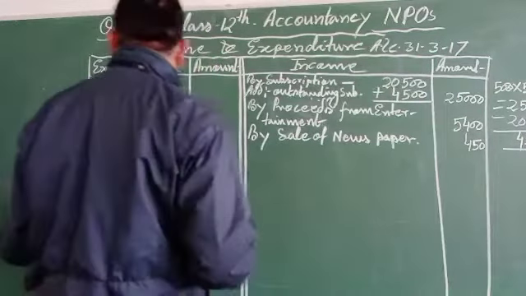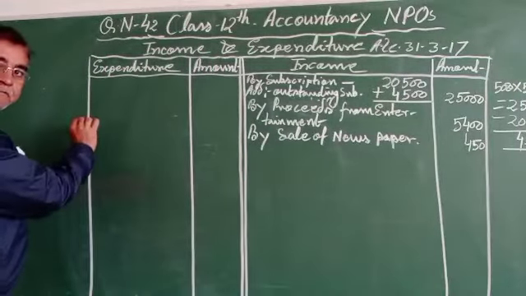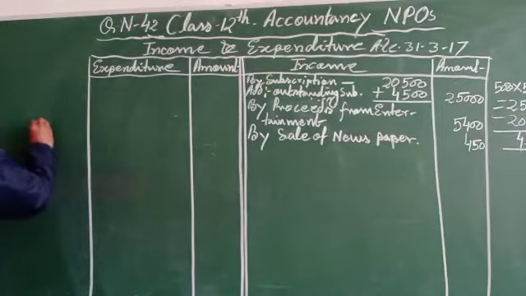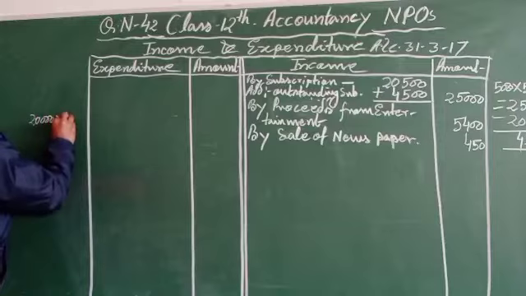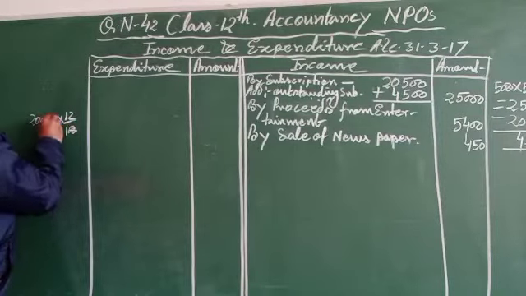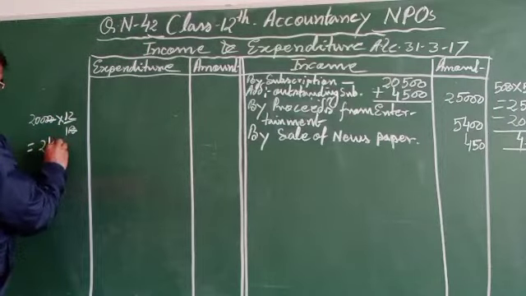A little bit of working note is required. You can see over here, dear children, 20,000 into 12 upon 100, 2,400.